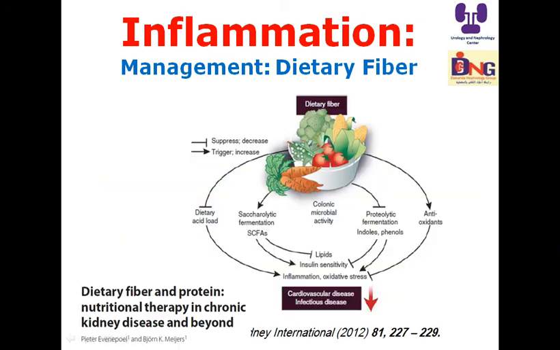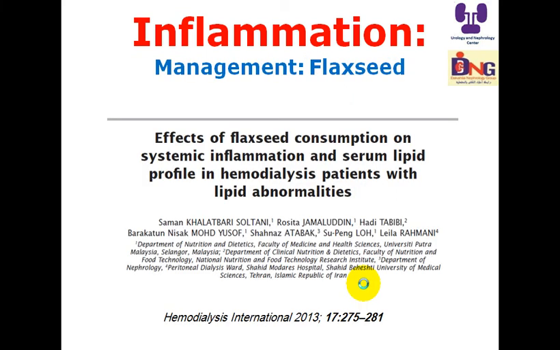And the effect of dietary fiber, as you see, is that it suppresses dietary acid load, increases fermentation, and suppresses proteolytic fermentation and phenol. It increases insulin sensitivity and decreases inflammatory and oxidative stress. So dietary fibers and protein nutrition therapy in chronic kidney disease are an important step in management of inflammation.